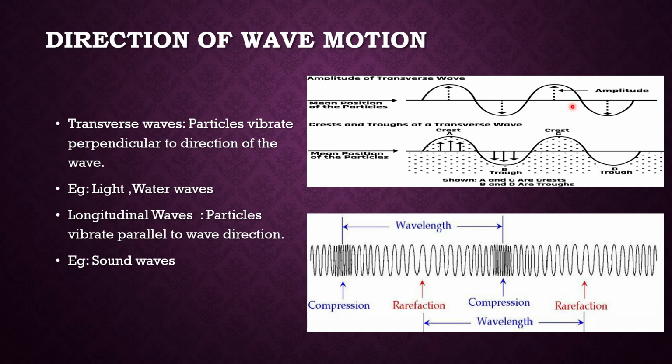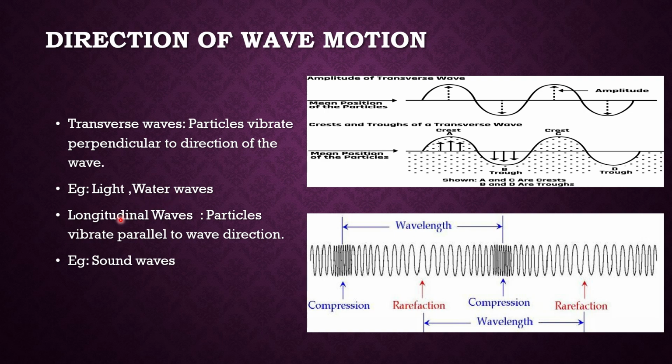In the case of a transverse wave, we can see continuous crests and troughs. The upper portion is known as the crest and the lower portion is known as the trough. Examples of transverse waves are light waves and water waves.